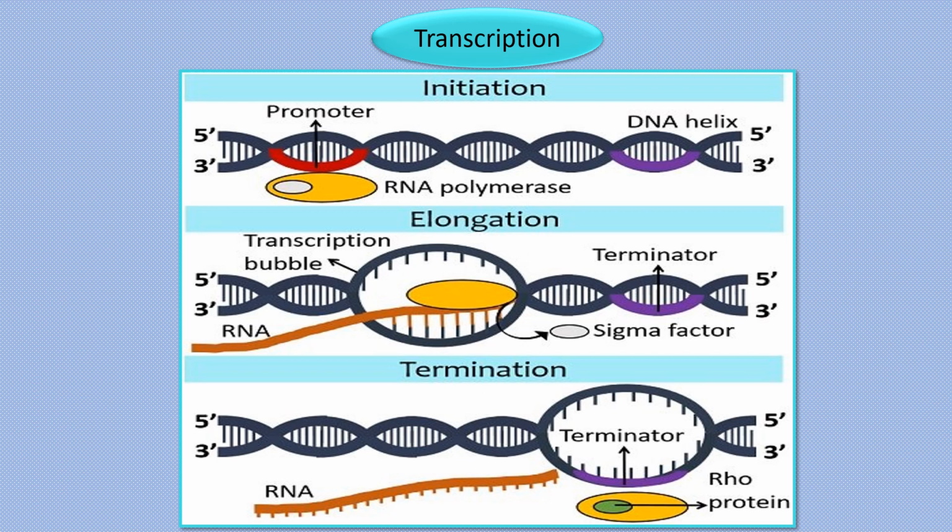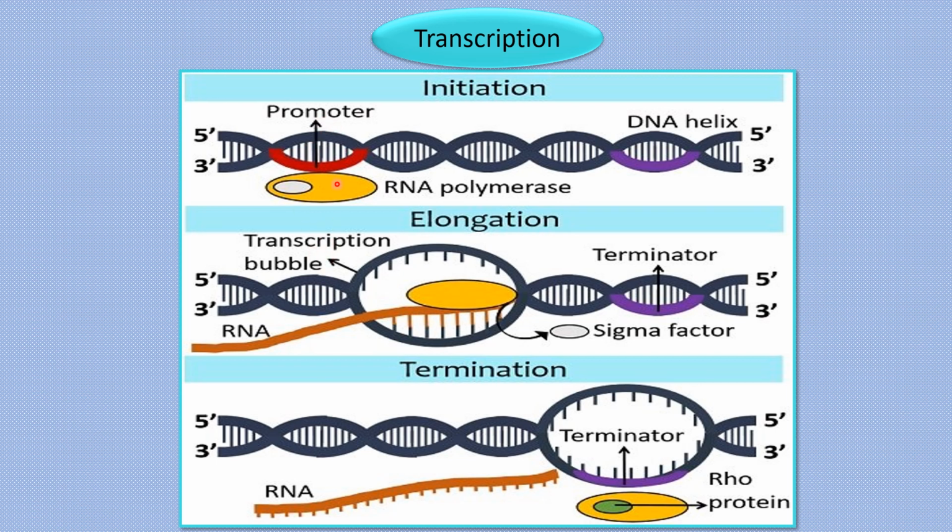Transcription begins when the RNA polymerase binds to this promoter region. Then it will unwind the double helical structure of the DNA and it will continue the transcription. But basically, for initiating the transcription, RNA polymerase has to bind to this promoter region.